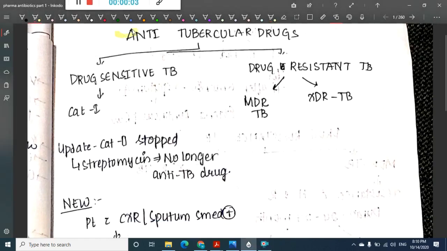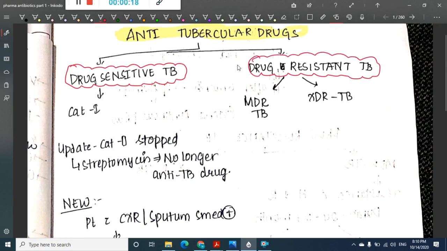In this chapter we are going to learn about anti-tubercular drugs. We have two types: drug sensitive tuberculosis and drug resistant tuberculosis. Drug sensitive tuberculosis is given the category 1, whereas drug resistant tuberculosis has two categories. One, multi drug resistant tuberculosis. Second, extended or XDR TB, that is extensively drug resistant tuberculosis.